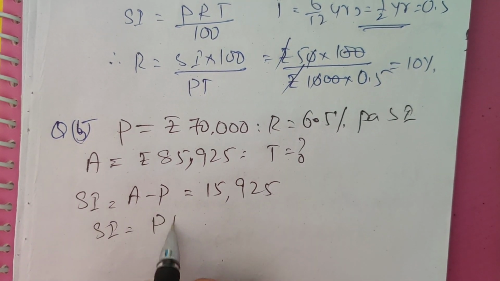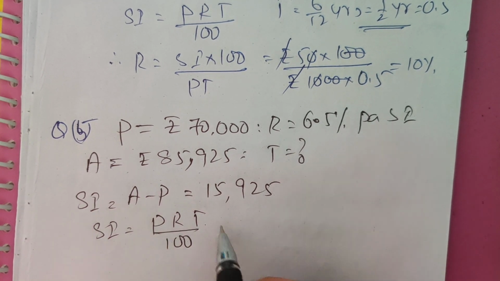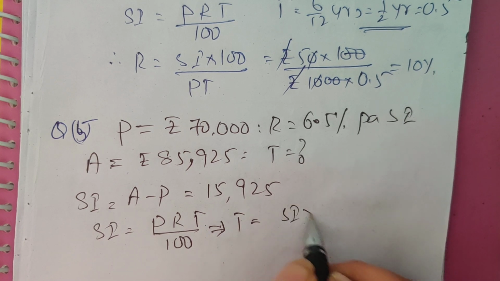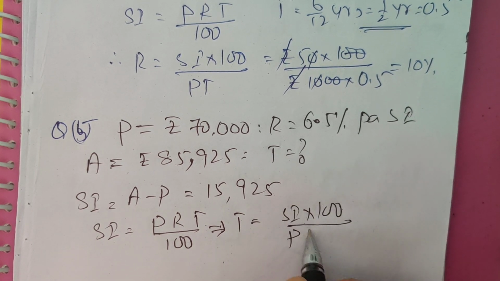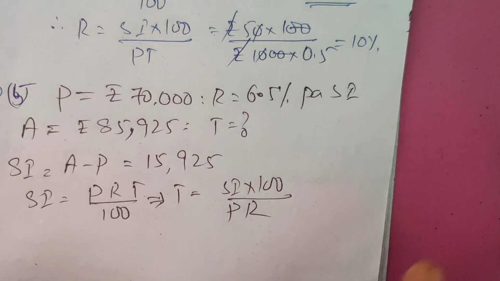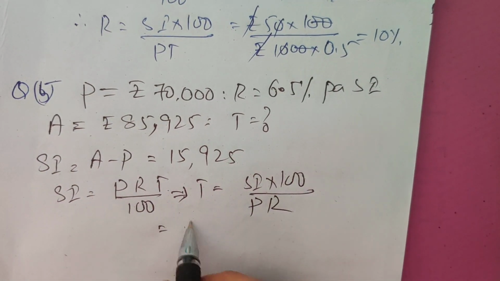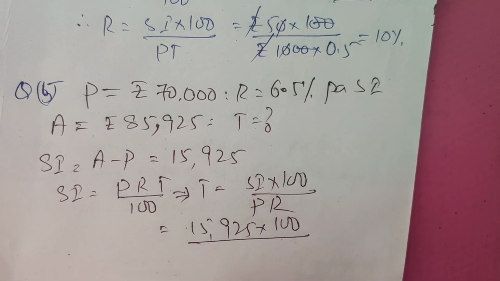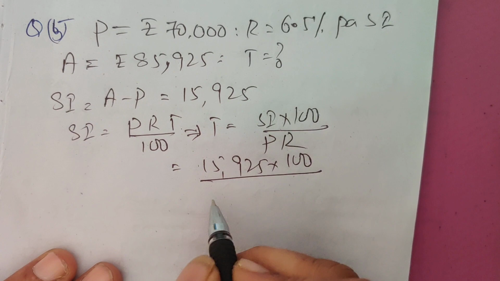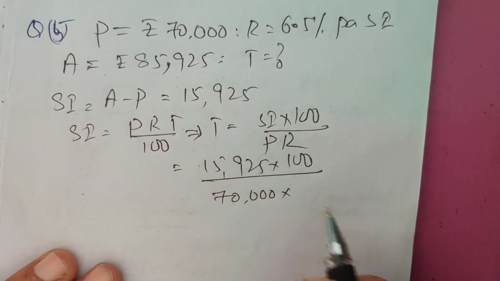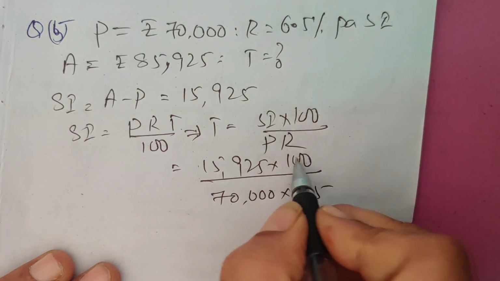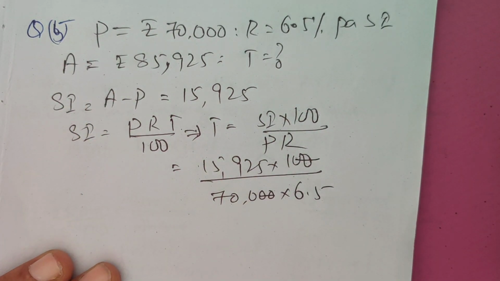Simple interest is equal to principal into rate into time by 100, so time is equal to SI into 100 divided by principal into R. This is 15,925 into 100 divided by 70,000 into 6.5. 2 zeros cancel here, so 700 into 6.5.